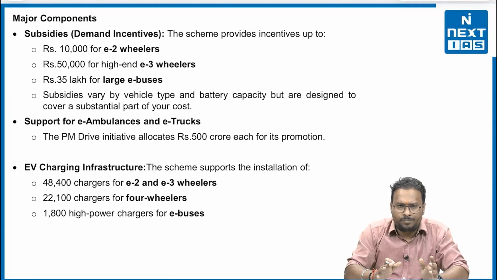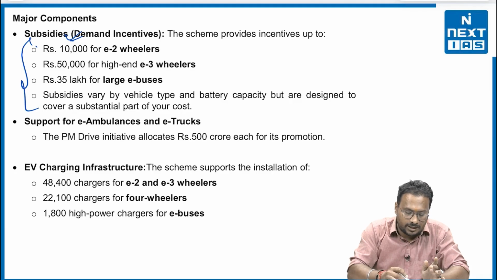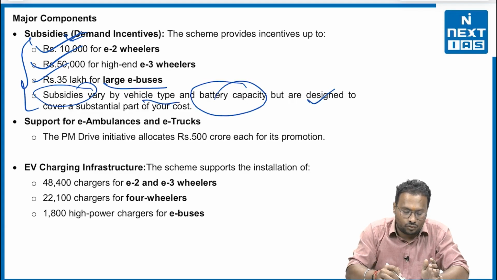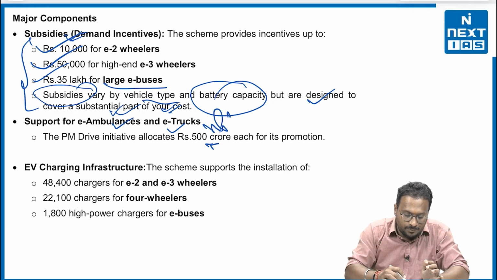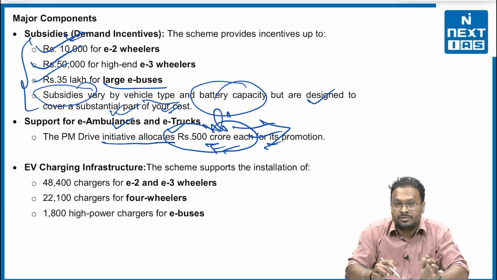The major components of PM e-drive are, first, the subsidies. This is again specific for the prelims part. For example, 10,000 for e-2 wheelers, 50,000 for e-3 wheelers, and 35 lakhs for large e-buses. Subsidies vary by vehicle type and battery capacity, but are designed to cover a substantial part of the cost. For e-ambulances and e-trucks, this is very important: the PM e-drive initiative allocates 500 crores each for their promotion. This is very important for prelims understanding. Third, the EV charging infrastructure.